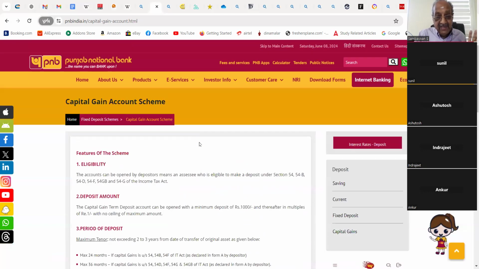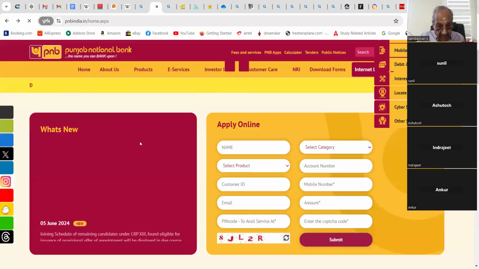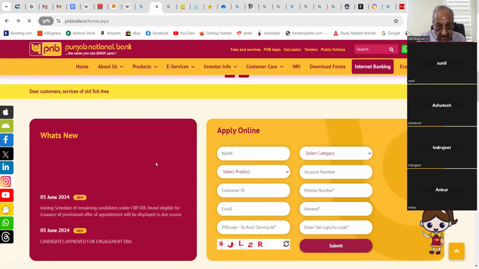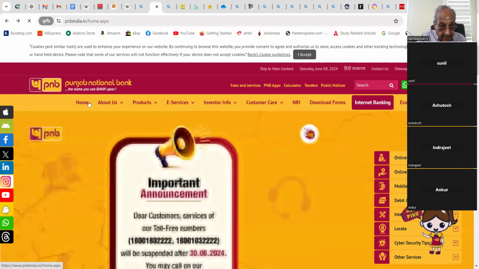Very good. So this is about the capital gain scheme. Please get to know that. Very nice. Thank you. That is, they can open a capital gains savings bank scheme as well as a capital gain fixed deposit scheme. Now, where are we?